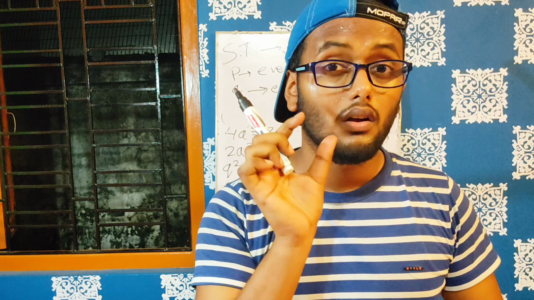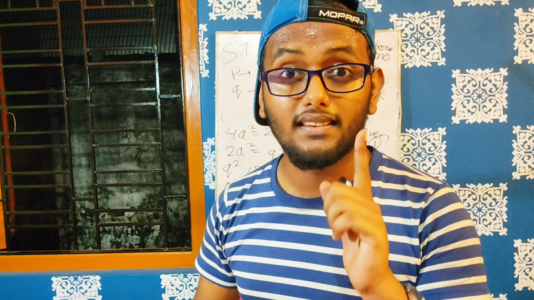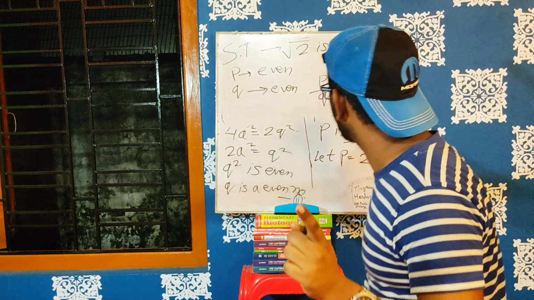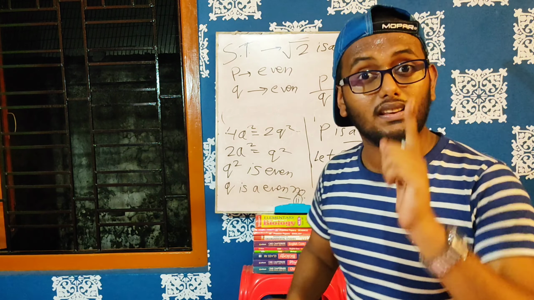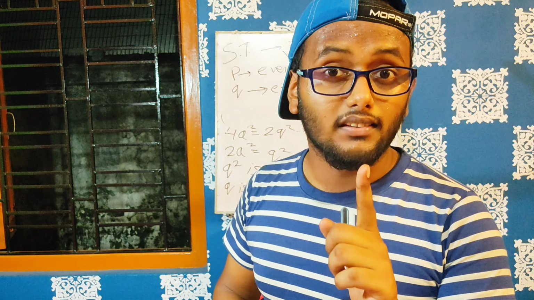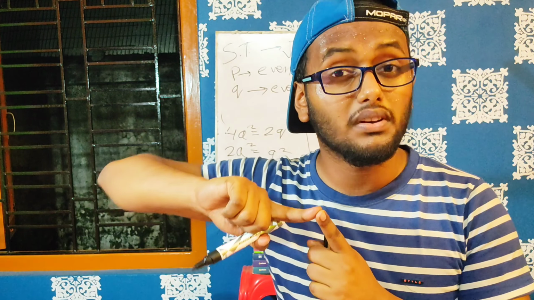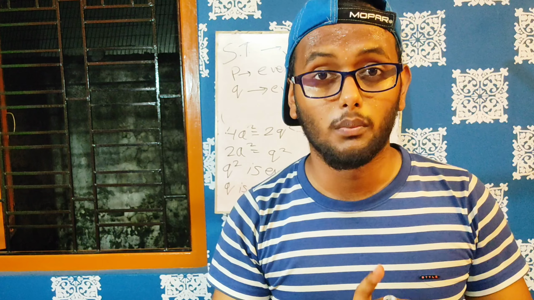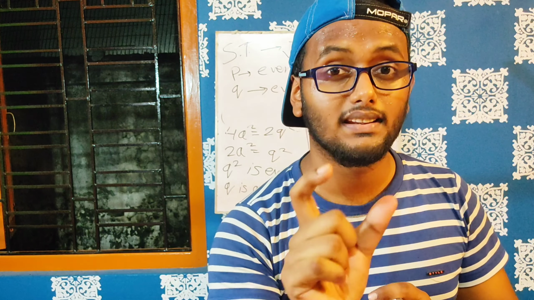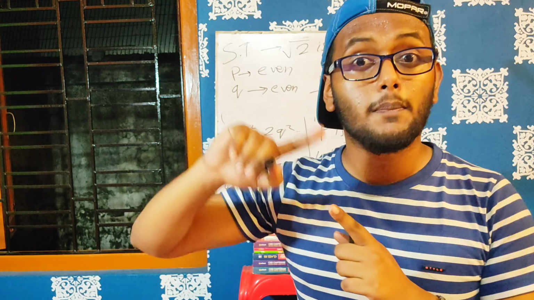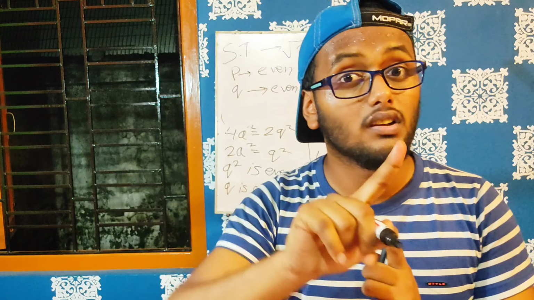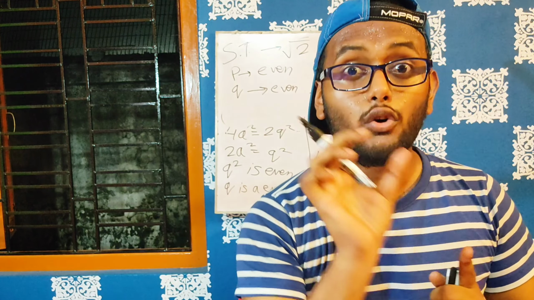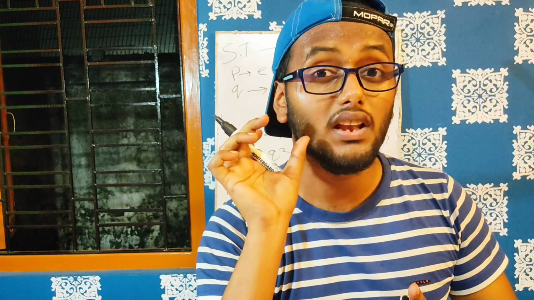That means it must have only one as its common factor. But we are also getting 2 as its common factor. Since it doesn't match our assumption, that means our assumption is wrong. So by the method of contradiction, we can say that our assumption that root 2 is a rational number is false. Hence, root 2 is an irrational number.